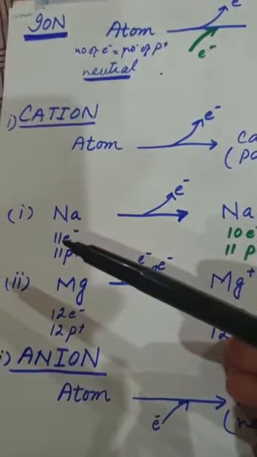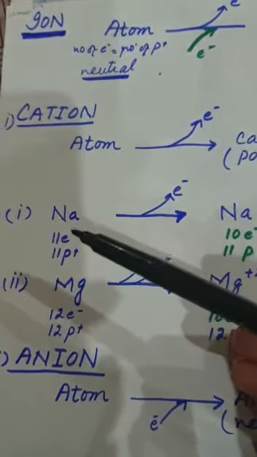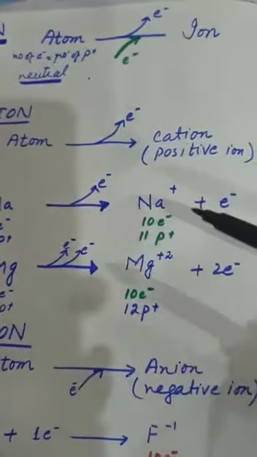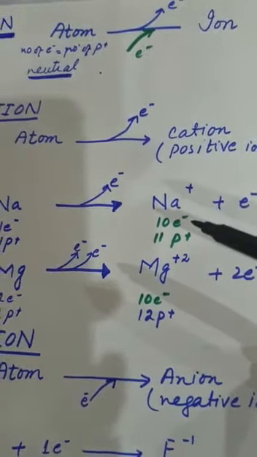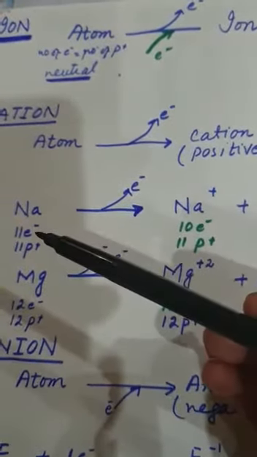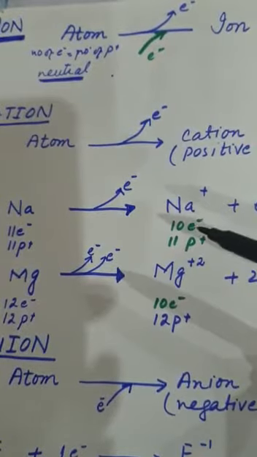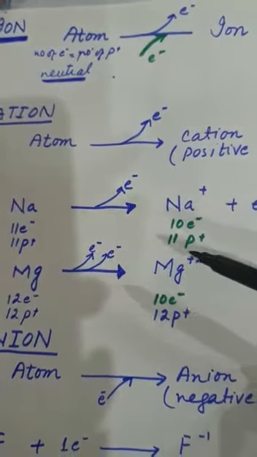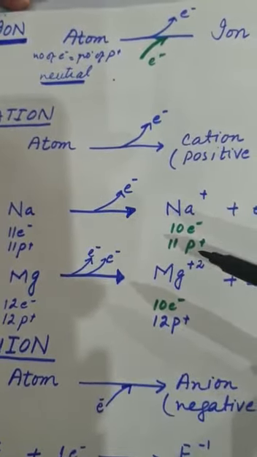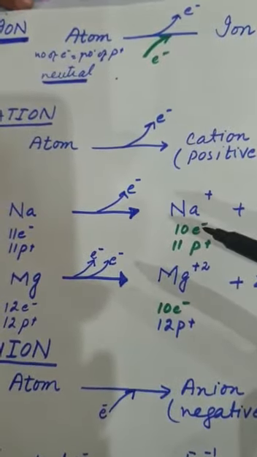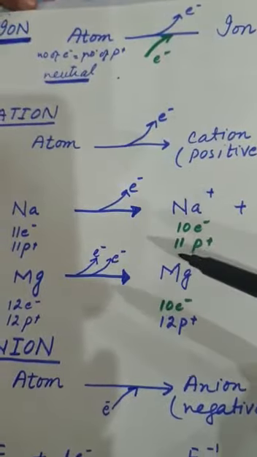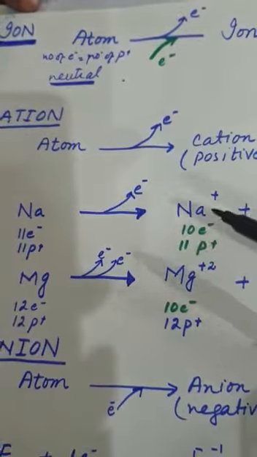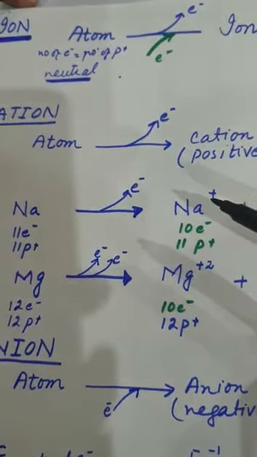You can see that before the reaction, the sodium atom contains 11 electrons and 11 protons. But by the loss of an electron from the sodium, the number of electrons becomes less as compared to protons. In this case, you can observe that there is one proton more than the number of electrons. For that reason, the sodium ion now carries a positive charge on it.